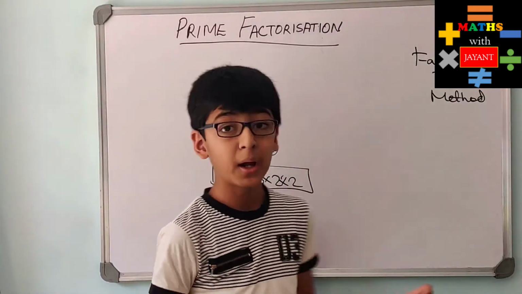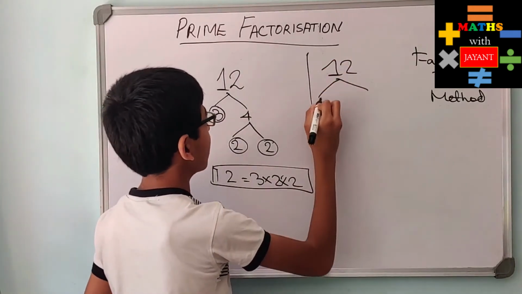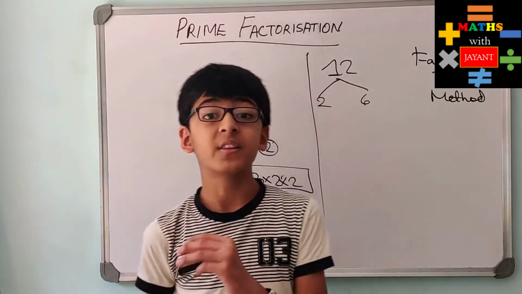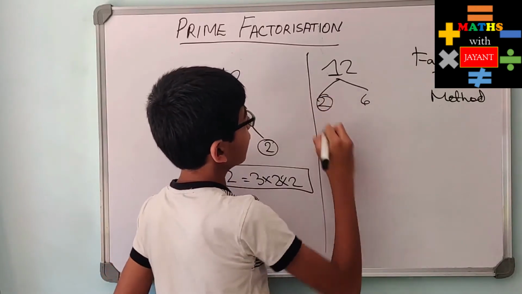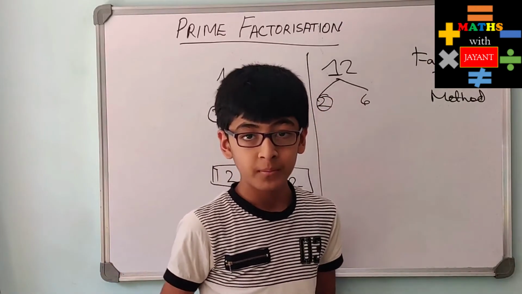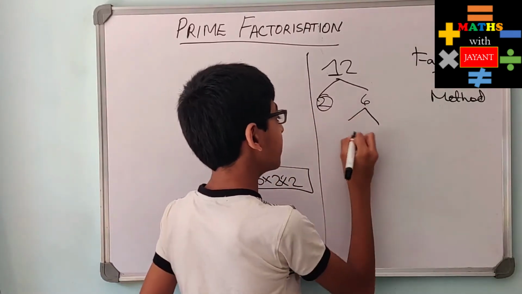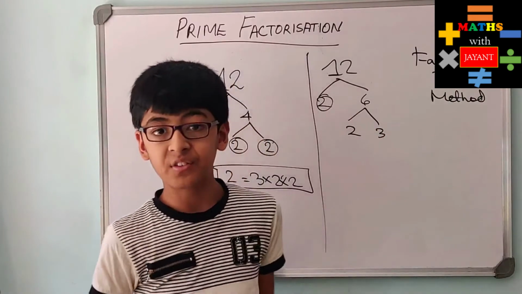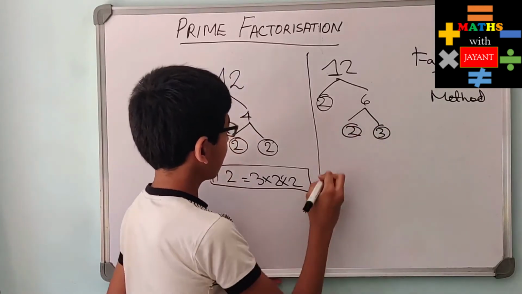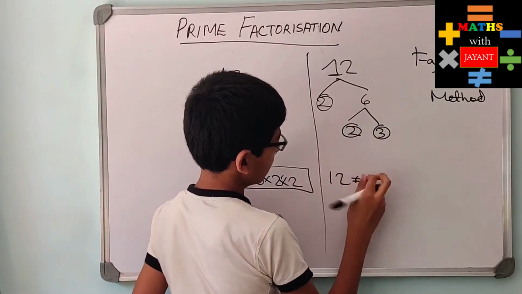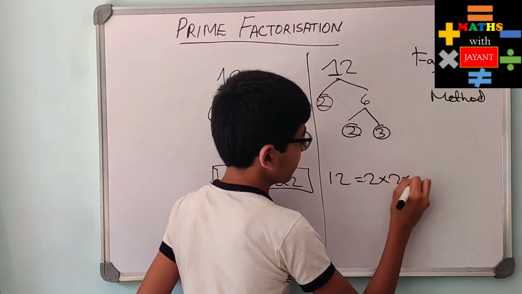Now you might say that when you tell me 12, I think 2 into 6 gives me 12. This is also correct. Now look for the prime numbers. The prime number is 2, but 6 is not a prime number, so we are going to factor 6 again. 6 is 2 into 3, and both 2 and 3 are prime. So over here we can stop, and 12 becomes 2 into 2 into 3.